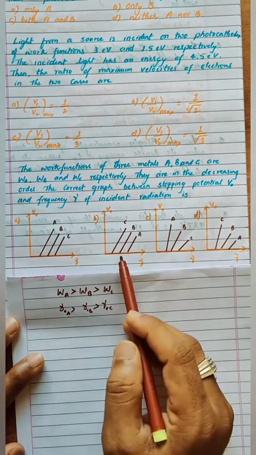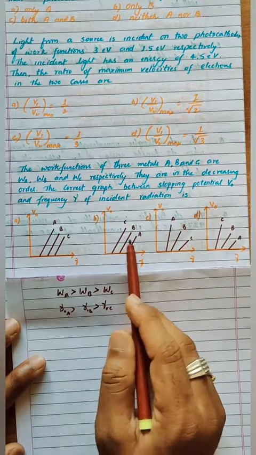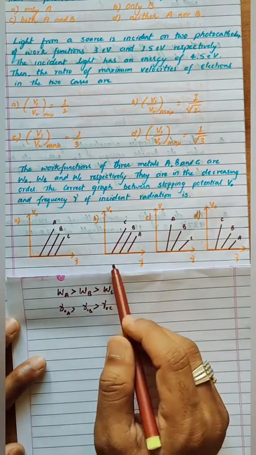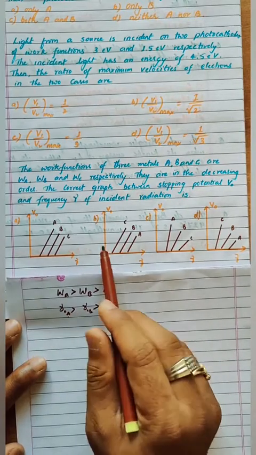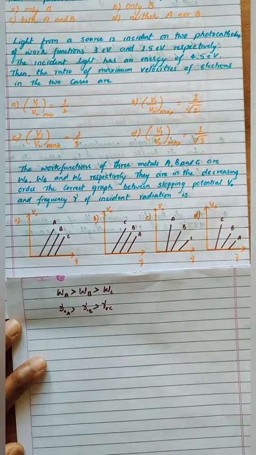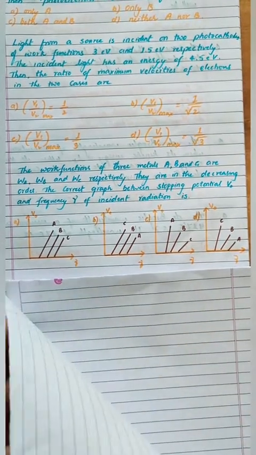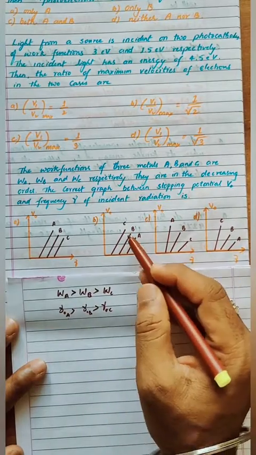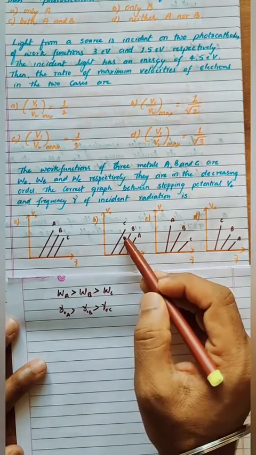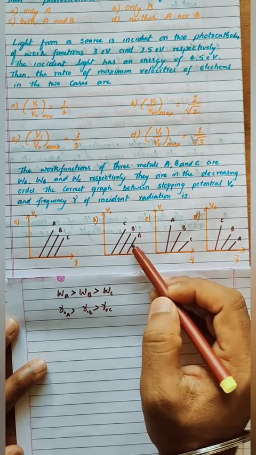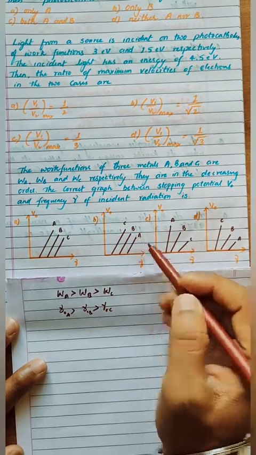So option D is the right answer. No, sorry, option B is the right answer, because of how stopping potential and the frequency are related. I mean to say, for greater frequency, greater work function is required. So since it is decreasing order, this is the right answer. So decreasing order, CBA is the right answer.